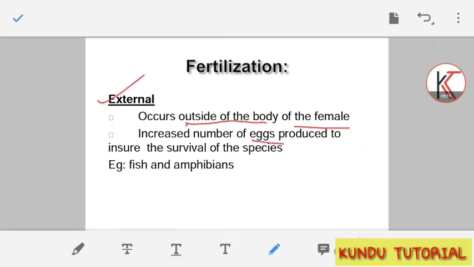An increased number of eggs are produced. Why? Because the egg cells should survive. Many egg cells are released from the female body, so many male gametes also come. For example, the frog and the fish show external fertilization, right?